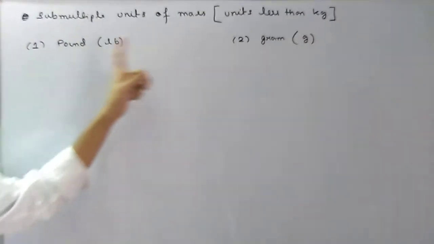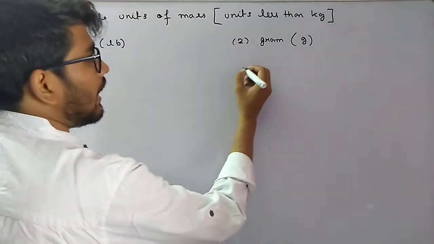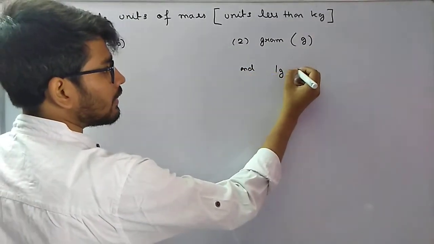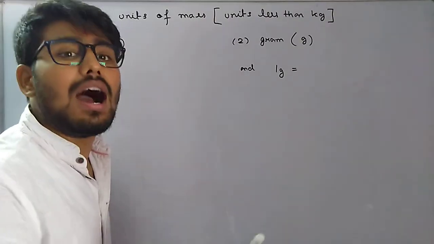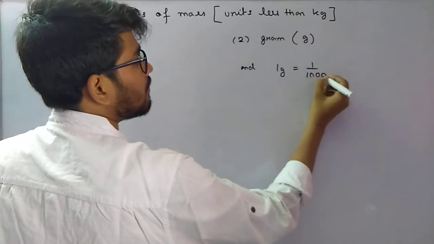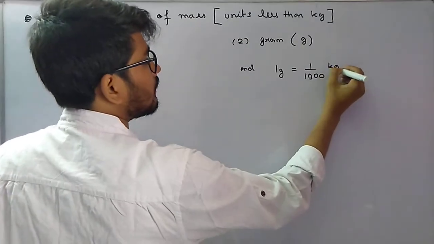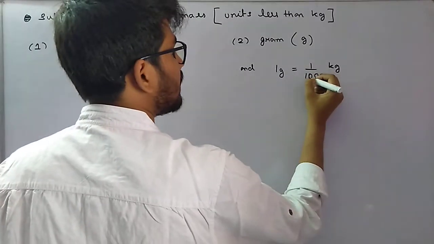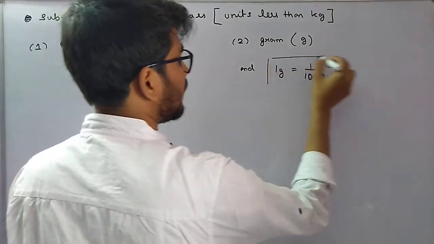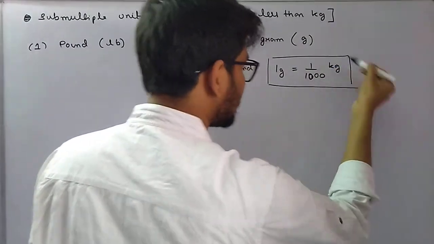These units are less than kg, and it is found that 1 gram is less. How much less? 1000 times less than kg. 1 gram is 1000 times less than kg.